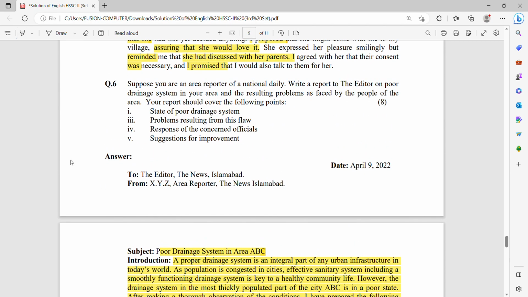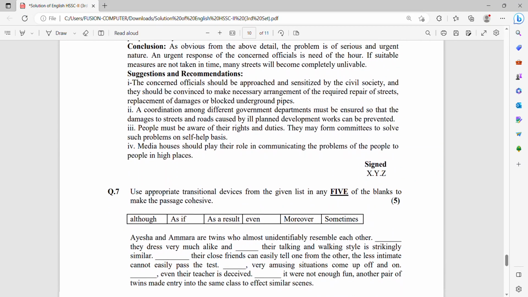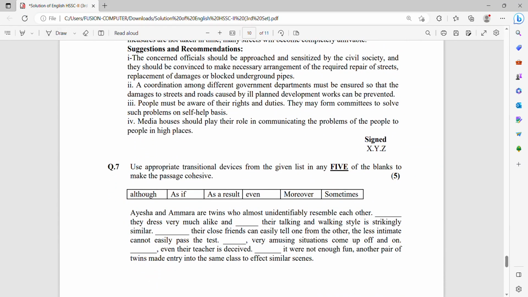So this kind of introduction you need to write in this report, and further you will move to the body of the report, and keep in mind that you have to discuss these points given below. Number 1, state of the poor drainage system. Number 2, problems resulting from the flaw. Number 3, response of the concerned officials. And lastly, you have to put some suggestions here. This section carries the suggestions.